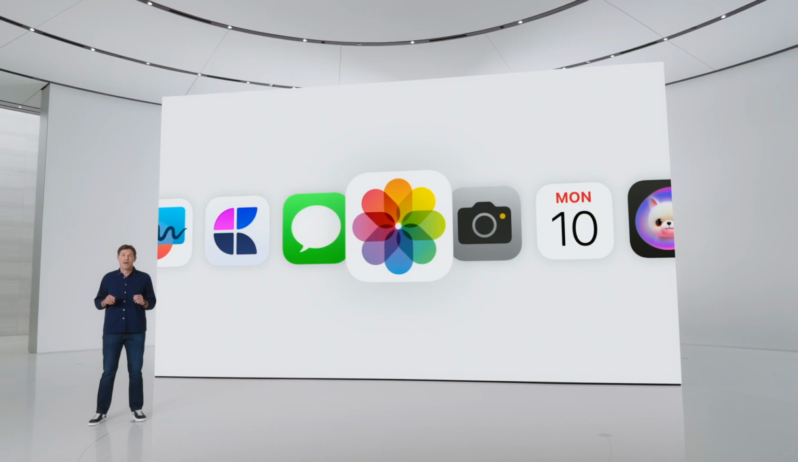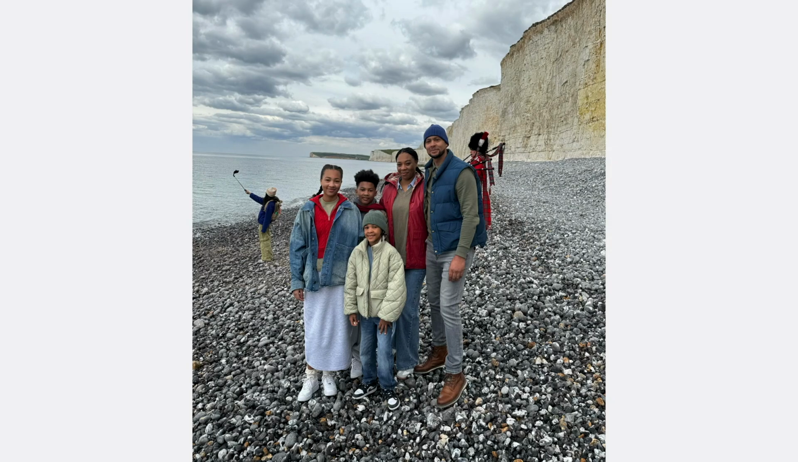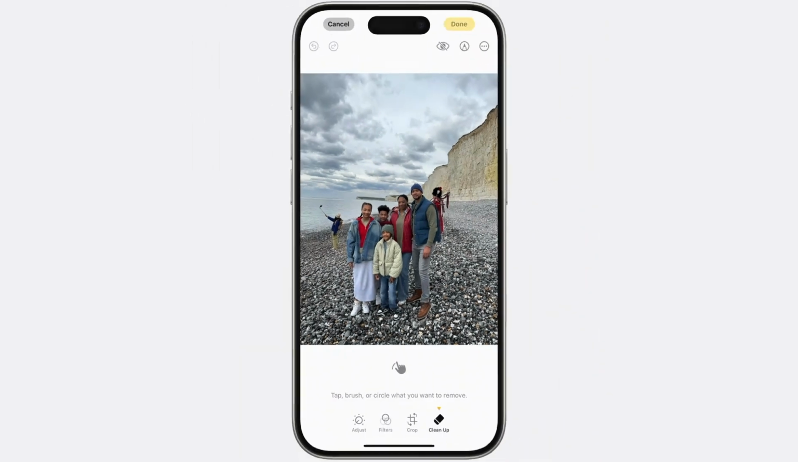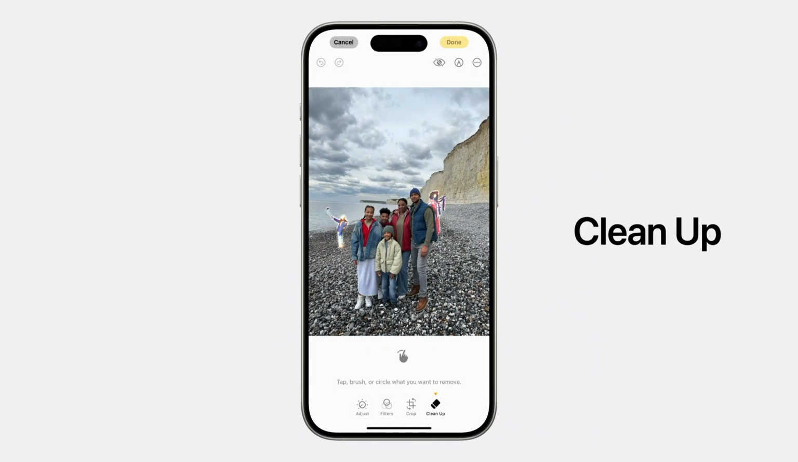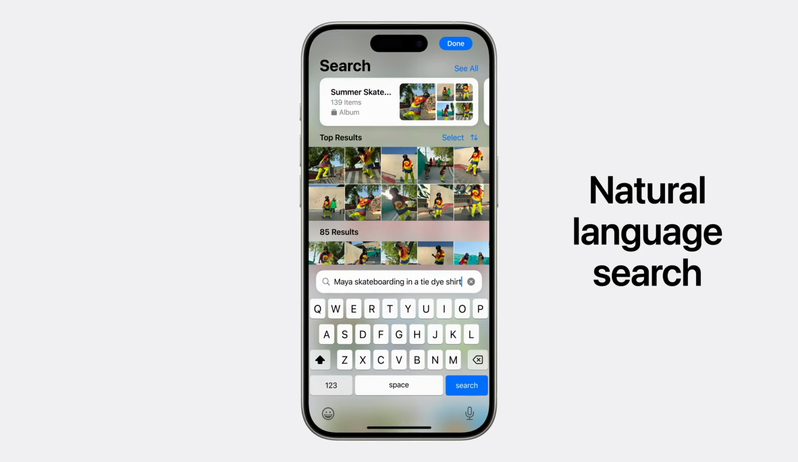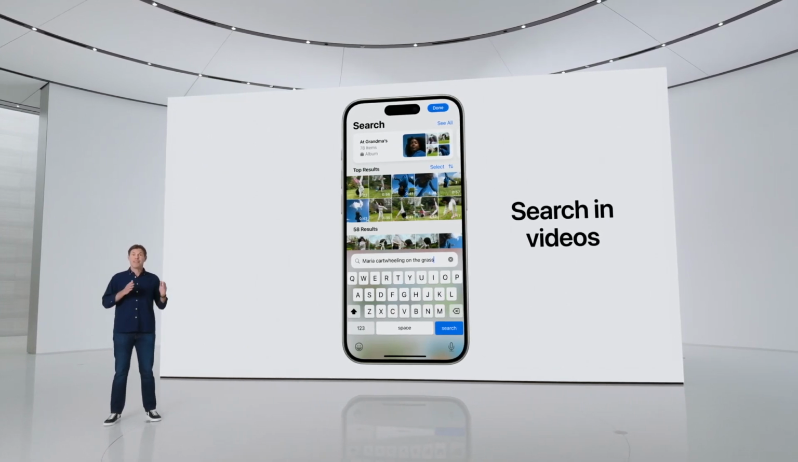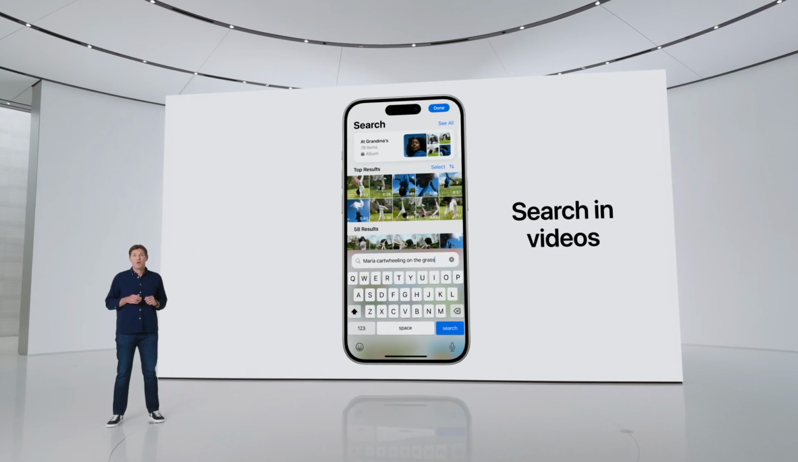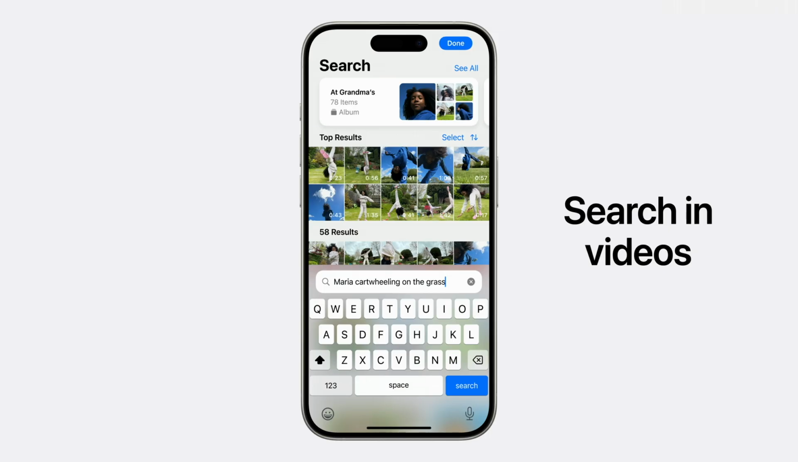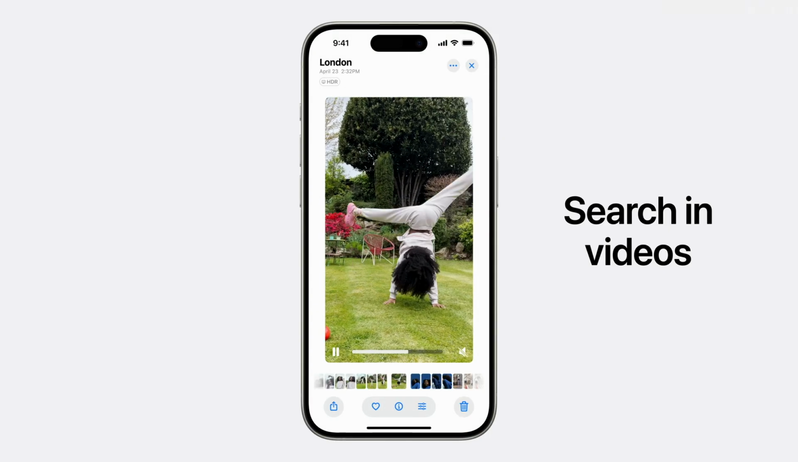We have an update to photo editing. We've all had that time when we thought we got the perfect shot and realized later it wasn't quite perfect. Now, the new cleanup tool will identify distracting objects in the background so you can make them disappear without accidentally changing your subject. You can now use natural language phrases, so you can search for really specific things. Search in videos is also more powerful, with the ability to find a particular moment in the middle of a video clip. So you can go right to the relevant segment when you search for that video of Maria cartwheeling on the grass.